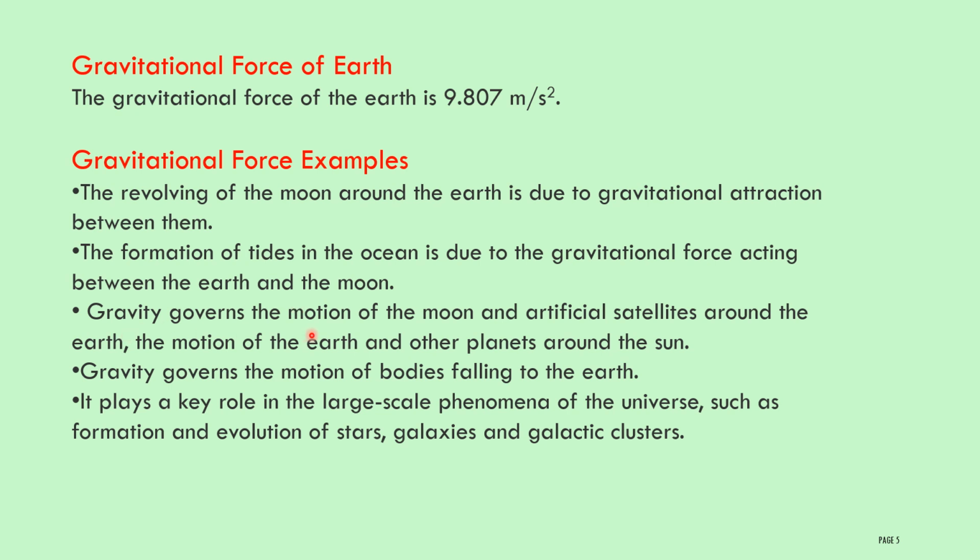Gravity governs the motion of the moon. Then artificial satellites move around the earth because of the gravitational force between the artificial satellite and the earth. The motion of the earth and other planets revolving around the sun is also an example of gravitational force. Gravity governs the motion of bodies falling to the earth.